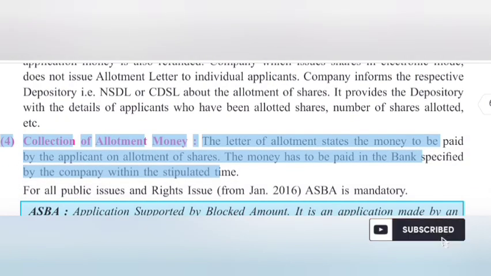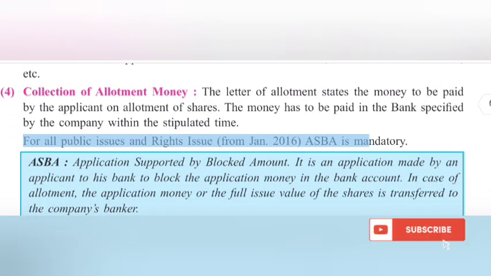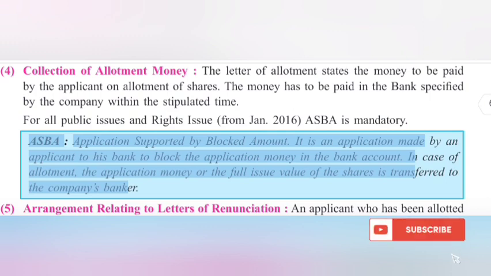Collection of allotment money. The letter of allotment states the money to be paid by the applicant on allotment of shares. The money has to be paid in the bank specified by the company within the stipulated time. For all public issues and rights issue ASBA is mandatory. ASBA, application supported by blocked amount. It is an application made by an applicant to his bank to block the application money in the bank account. In case of allotment, the application money or the full issue value of the shares is transferred to the company's banker.